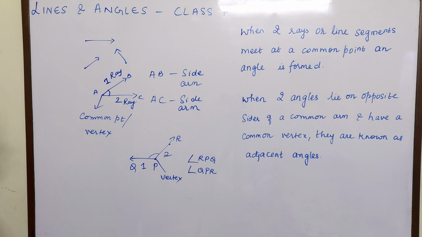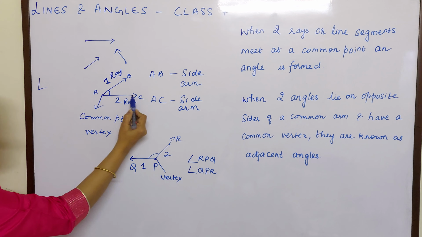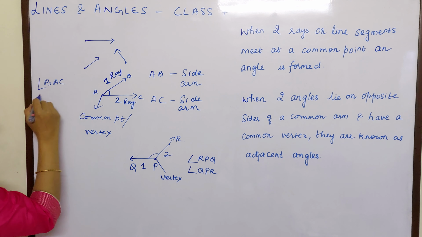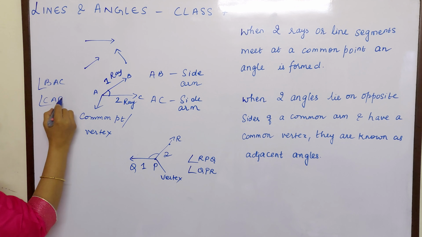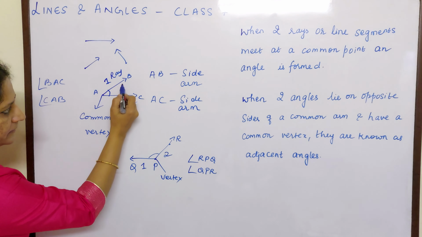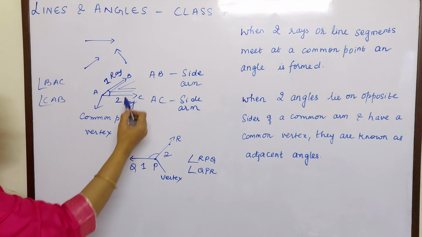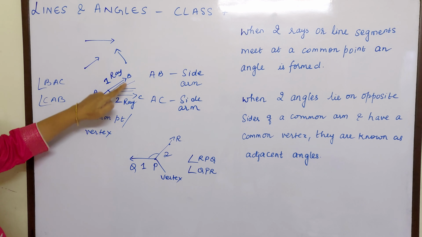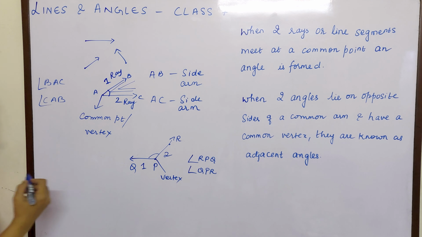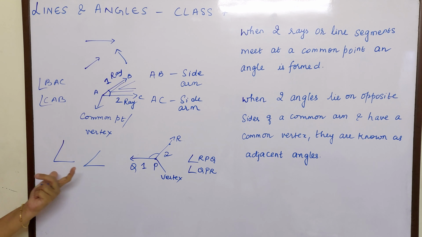How will we name this angle? You can name this angle as BAC or CAB. You see the shape of the angle. BAC or CAB. You cannot say BCA because there is no line connecting B and C. So the shape of the angle will be like this, and your naming also should form that shape.